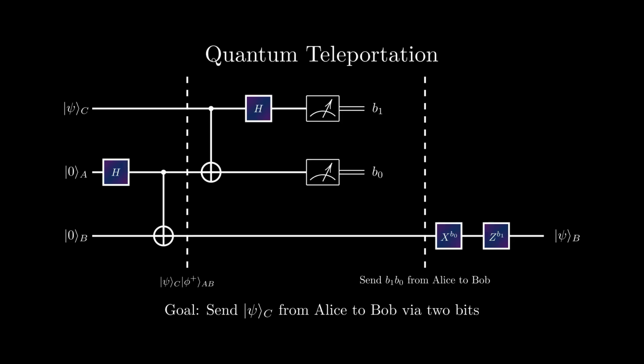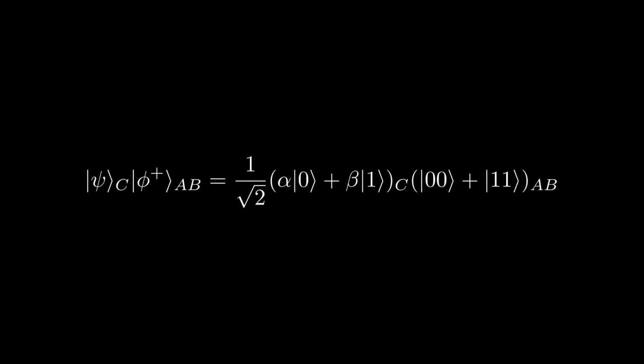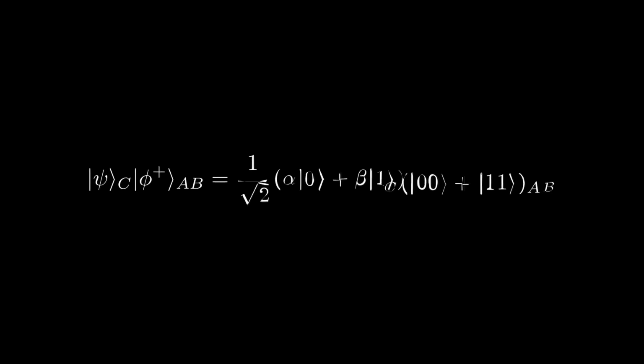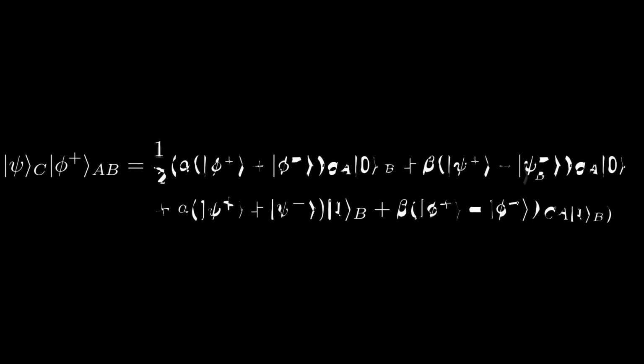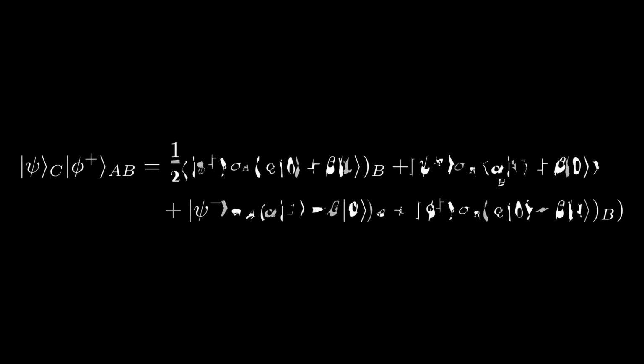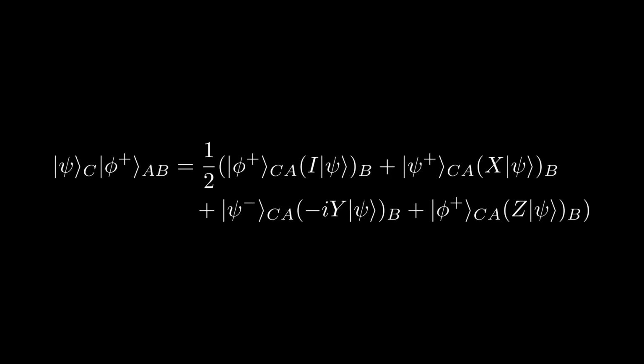Now, of course, the fact that this works is not at all obvious by just looking at the circuit, so let's walk through the math. Initially, we are presented with the following tripartite state. With some algebraic manipulation, we can rewrite this as the following superposition of states. Consequently, as you can see, depending on the Bell state Alice measures, Bob's qubit will transform into psi with some Pauli operator acting on it. Hence, so long as Bob knows the measurement outcome Alice got, he can then recover the state psi by applying the corresponding Pauli operator.